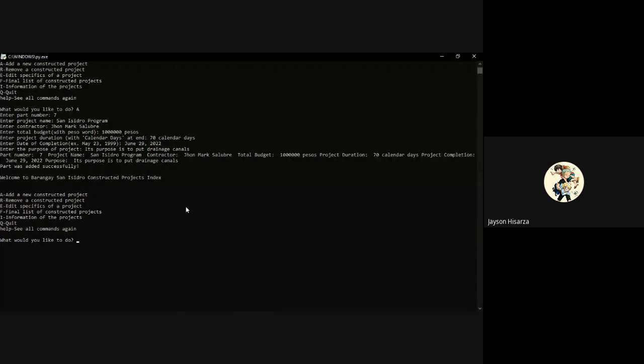As you can see, the newly added constructed project was already included. There we can see part number 7, project name, contractor, total.